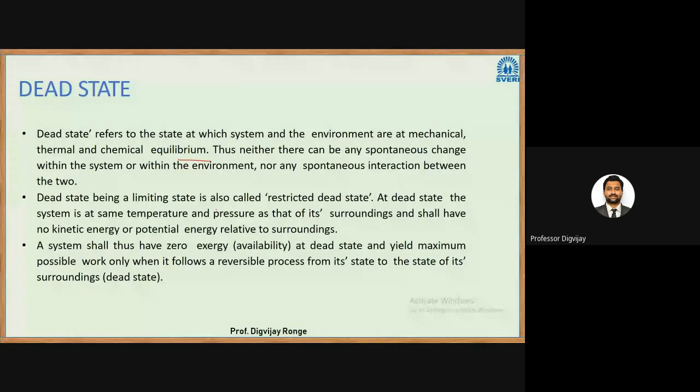The dead state being a limiting state, it is also called the restricted dead state. At the dead state, the system is at the same temperature and pressure as that of the surroundings and shall have no kinetic energy and potential energy relative to the surroundings. Okay, so that is why it is called the dead state. The system shall thus have zero energy or zero availability at the dead state, and yields maximum possible work only if it follows a reversible process from its state to the state of its surroundings. Okay, so it has zero exergy, zero available work at the dead state. So the dead state is very important.